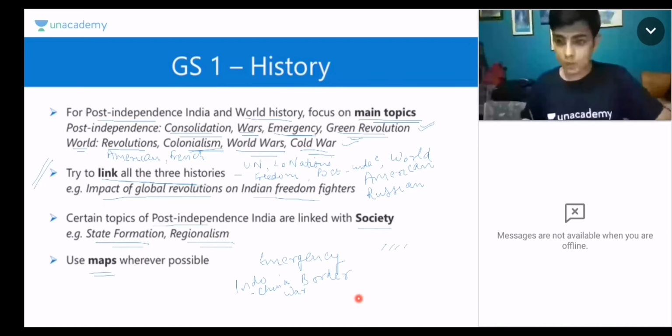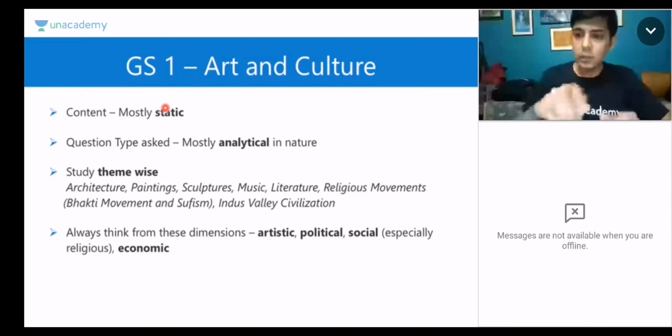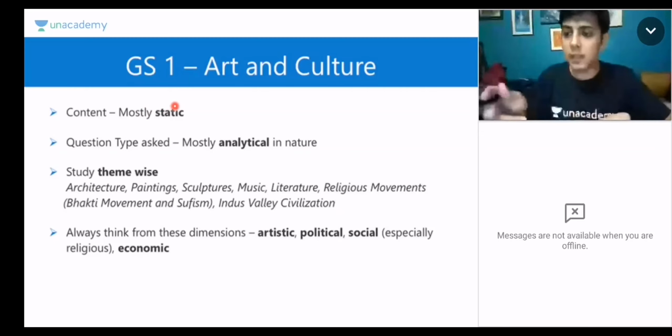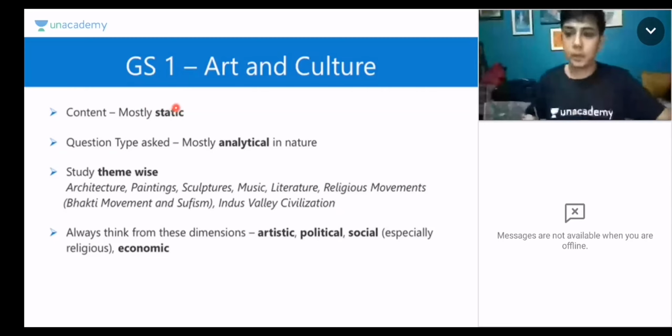Everything with pen. Okay. So now let us come to art and culture. This is another very important section, and something which scares people. I understand, it used to scare me as well. But let us try to be smart about how to study this. Just before moving on, a few questions are related to general answer writing, so you can ask me in the end. I have an eye on these questions. I'll answer all of them in the end.